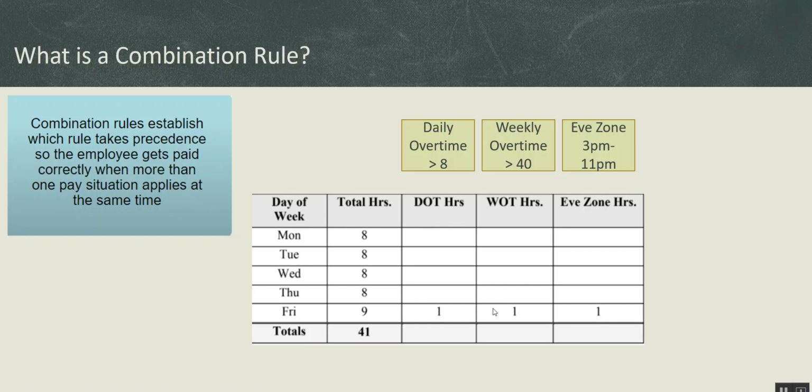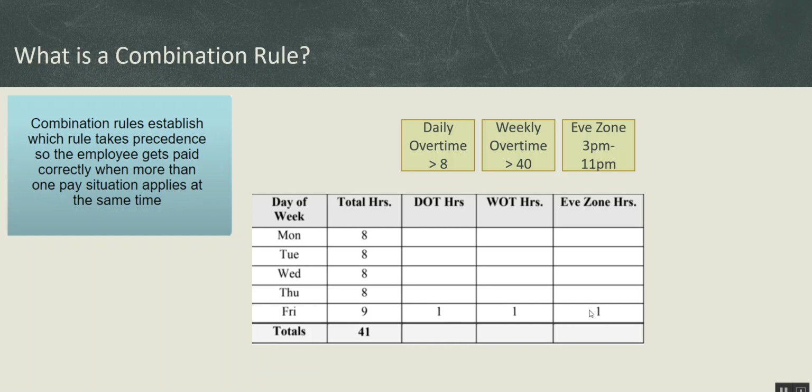Now, how do you think the system will react if this kind of situation is thrown to the system? What do you think will happen? What do you think should happen? Should he get all of daily overtime, weekly overtime, evening zone?